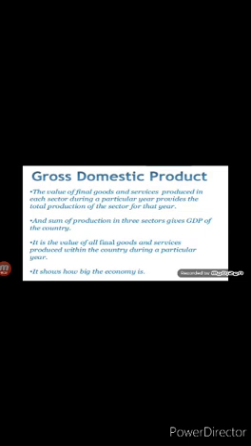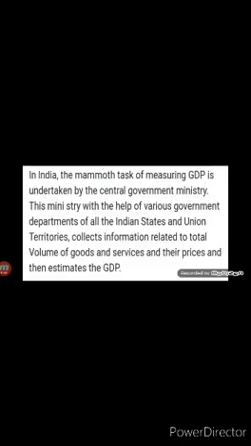Children, you have to learn what is GDP. GDP means the value of final goods and services produced in each sector during a particular year provides the total production of the sectors of that year, and the sum of production in three sectors gives GDP of the country. Children, it is the value of all final goods and services produced within the country during a particular year. It shows how big the economy is.